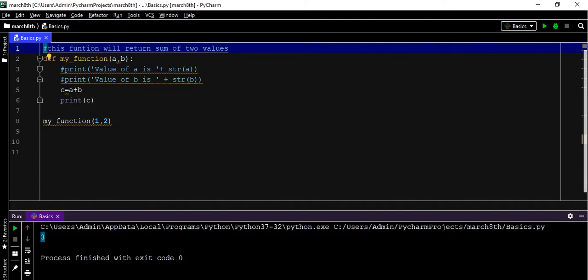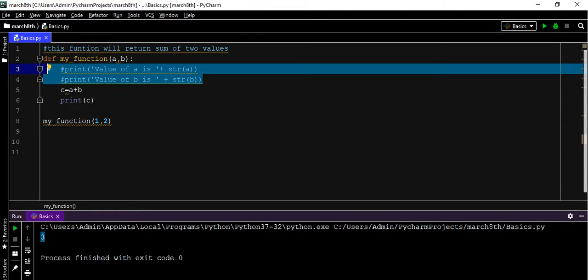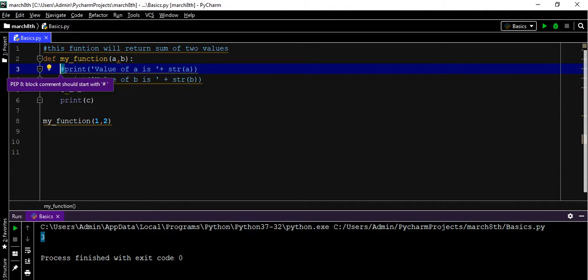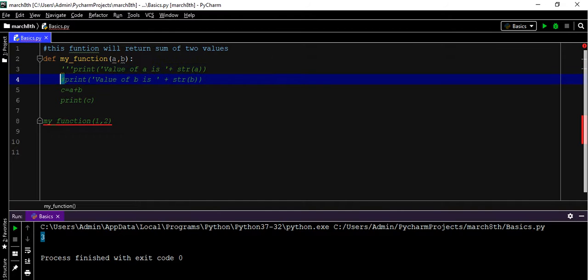Here we are commenting multiple lines, but still we are using the hash. But if we have 100 lines that we want to comment, we can't use the hash for every line. So for that purpose we have triple quotes, which will work as a comment.